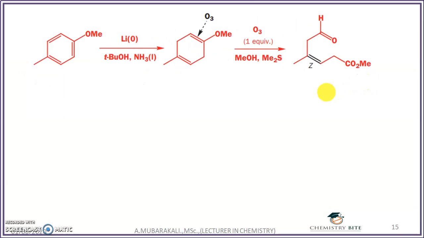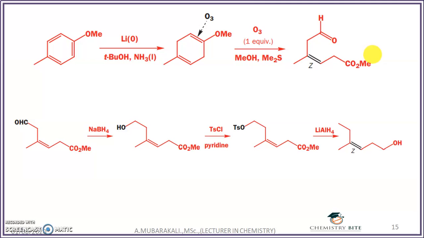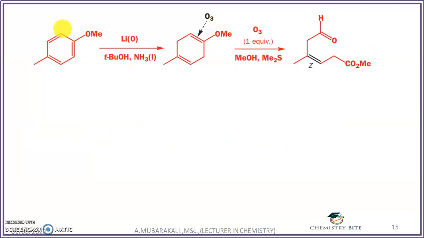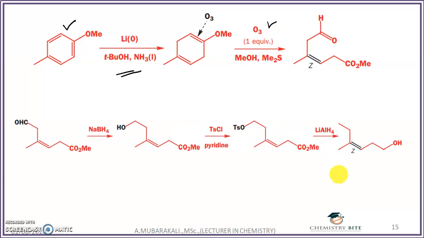For example, here you can see this question. About this question I am going to discuss in the next class, when I react para-methyl anisole with the Birch reagent and further do the ozonolysis. On ozonolysis, how to convert into this product we will discuss in the next class. In the next class, we are going to discuss the CSIR NET questions related to the Birch reagent.